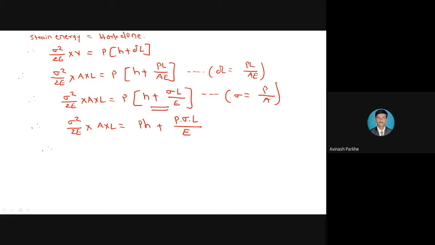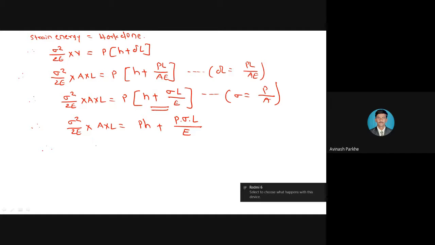So I will write this particular equation in the form of AX square plus BX plus C for our further derivation part.